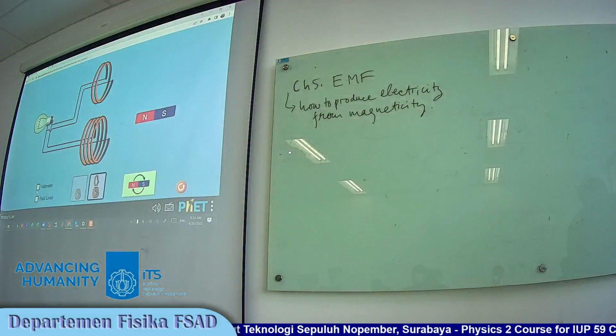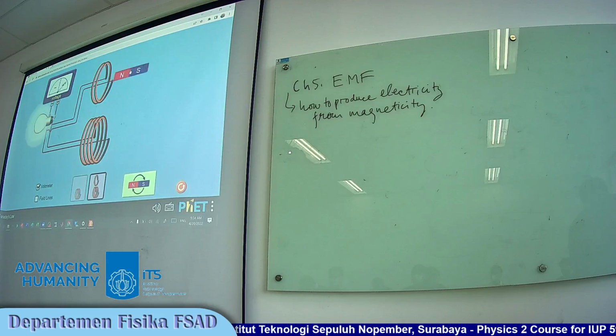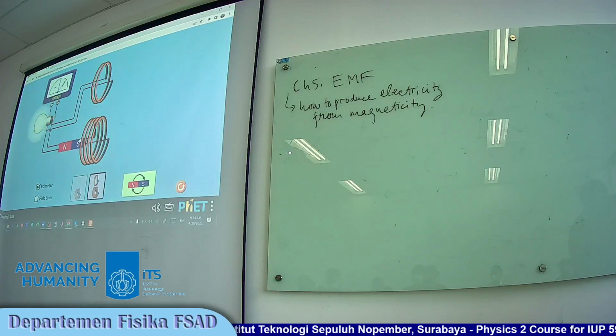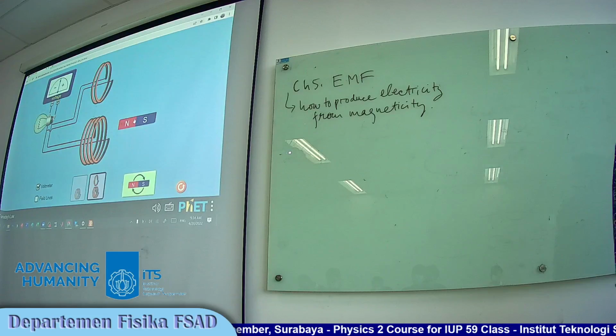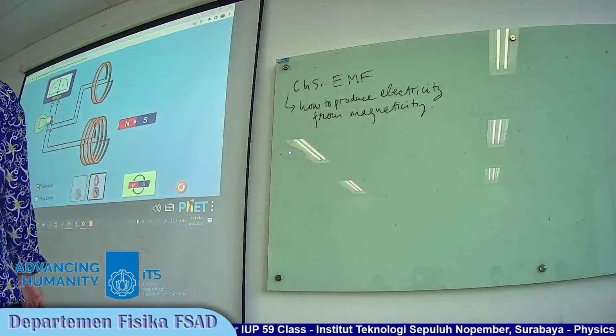And if we measure the voltage by voltmeter, we can measure the accurate value from this. This one shows just a little, and then this one, the indicator is deflected much higher.